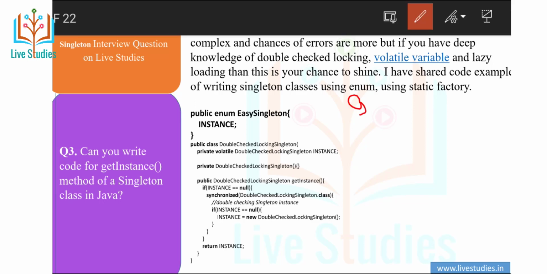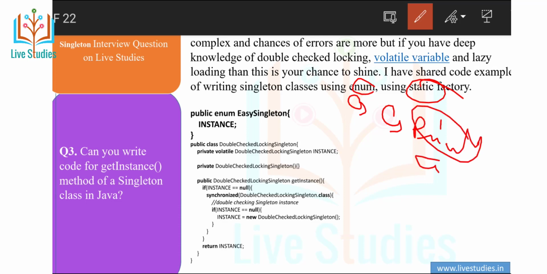You can create a singleton class by using enum, by using static, or by using a private constructor. Enum is easy. For double-checked locking, use a private volatile instance variable in the singleton method, check it, and return it.